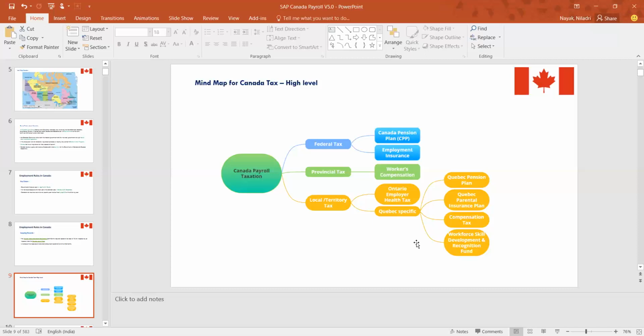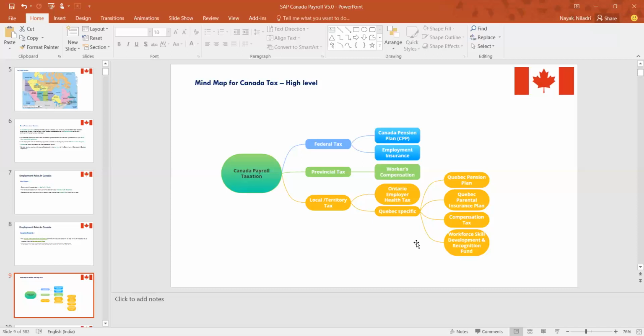Similarly, we do have a provincial tax. In Canada we have 10 different provinces. Different provinces have their own peculiarities, their own things specific to a taxation point of view. Those things will be understood from the system point of view.